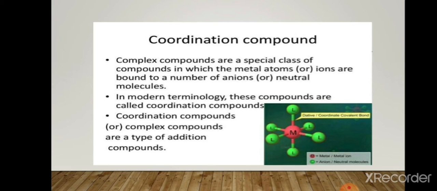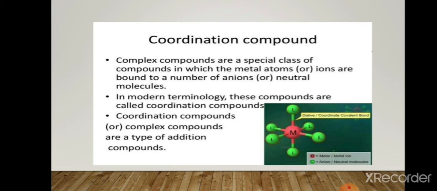There are some requirements for the formation of coordination compounds. The first requirement is that the metal atom or ion should contain a sufficient number of empty orbitals for bond formation, and the second one is that the atom, ion or molecule should contain a pair of electrons which they can donate to the metal atom or ion.